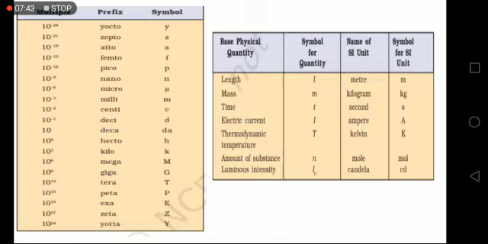I'll give you an example here. If you see carefully, nano is written, and 10 to the power minus 9 factor is written there. That means if you talk about 1 nanometer, that means 10 to the power minus 9 meters is the conversion factor. 1 nanometer is so many meters, and 1 picometer, you can see 10 to the power minus 12 is written here, so that will be 10 to the power minus 12 meters. Okay, so when you move upwards or downwards, the conversion factors are changing. So you'll be using more of this in physics, and it's in chemistry also.